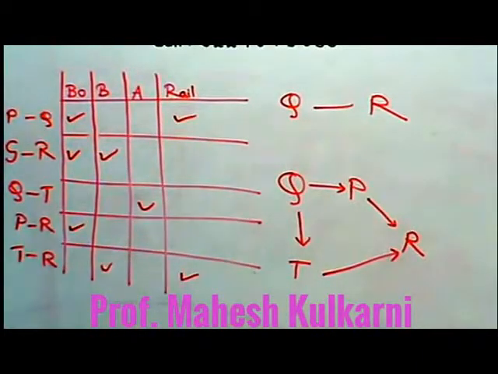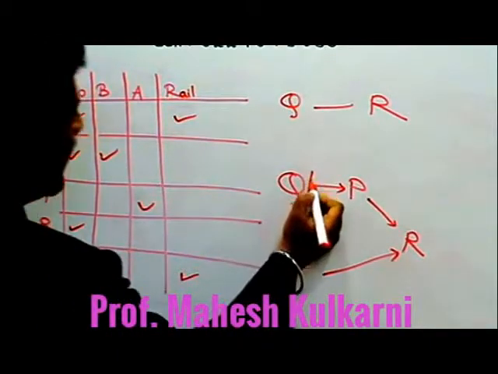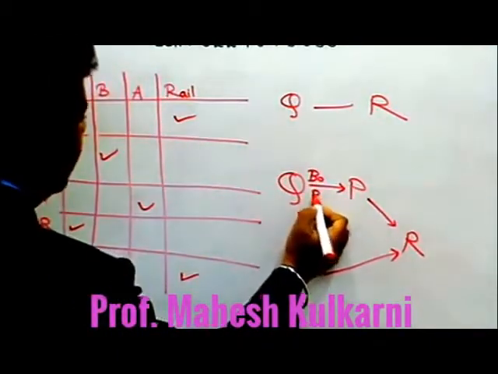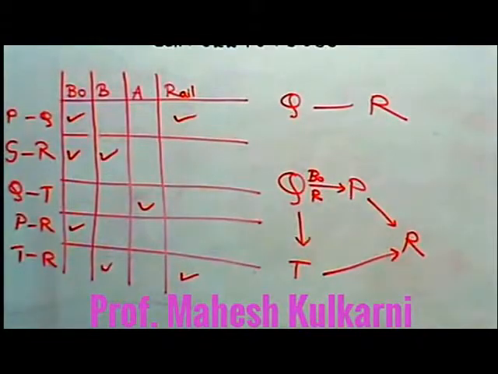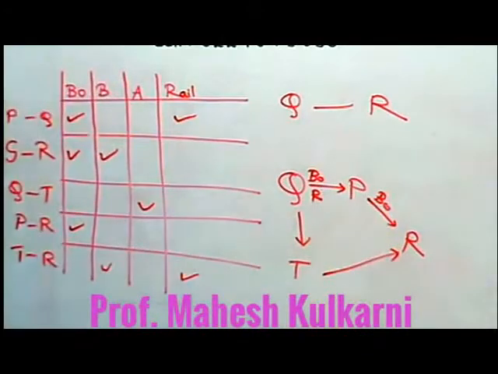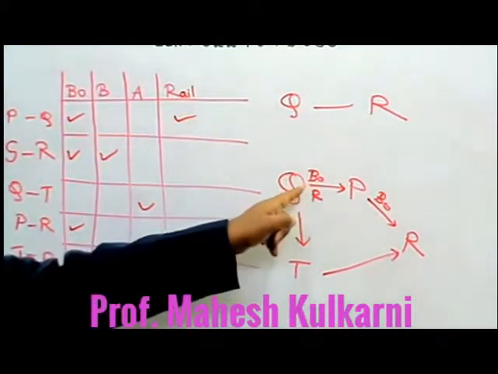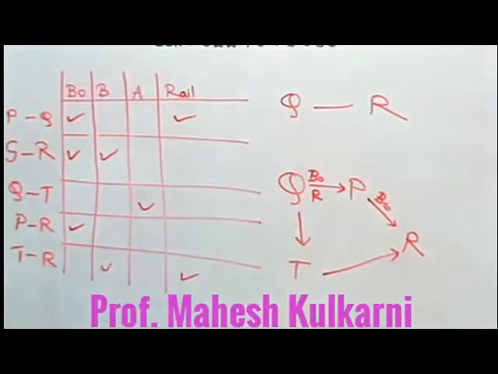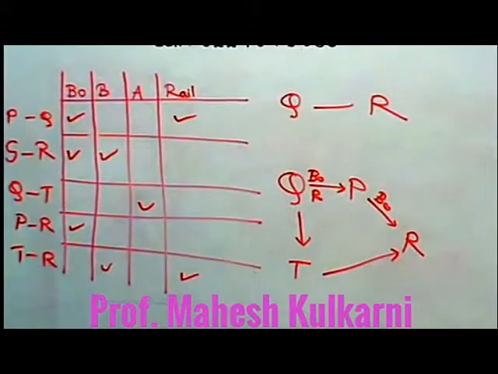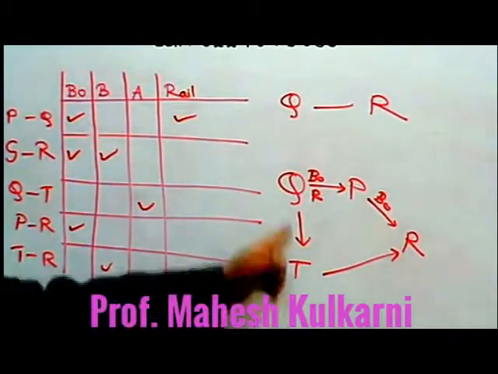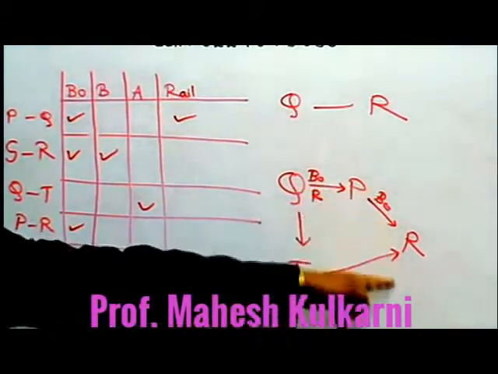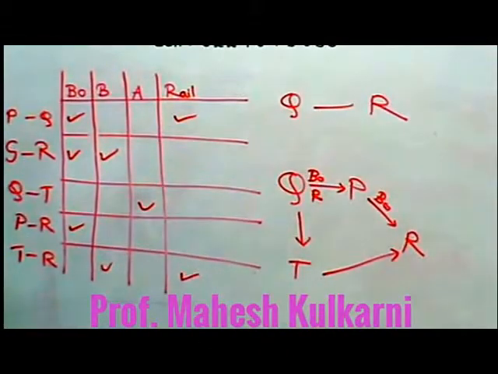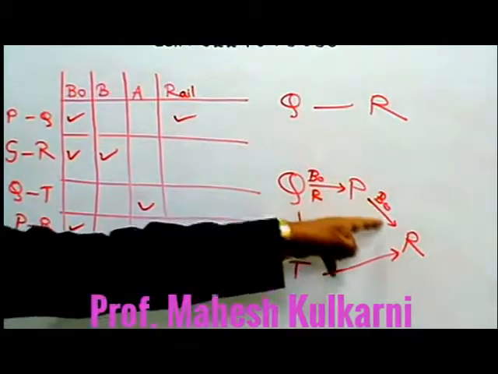See now, for Q to P, I have boat as well as rail. From P to R, I have boat. So if I am sitting in a boat at Q, that means I am not changing my mode of transport. Here it is clearly mentioned, without changing mode of transport. So if I am traveling from Q to P and P to R, then this is helpful. So boat is the helpful mode over here.